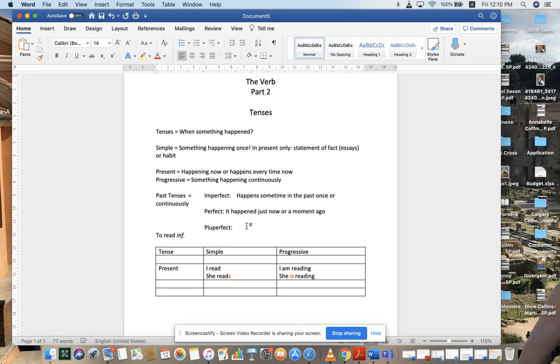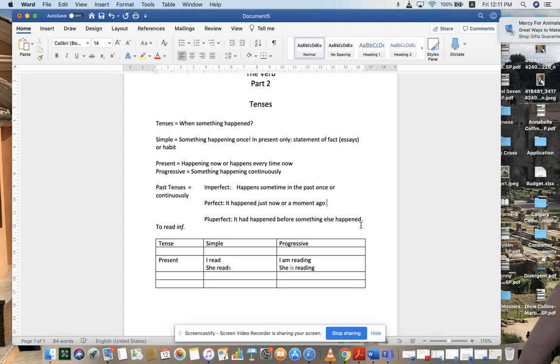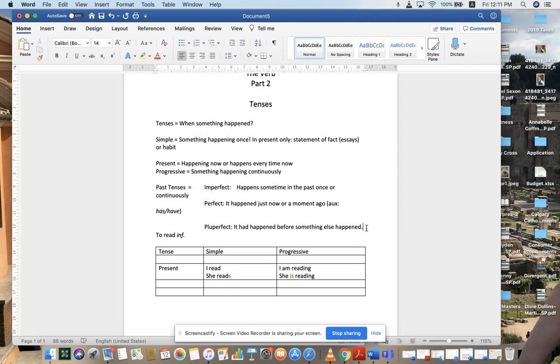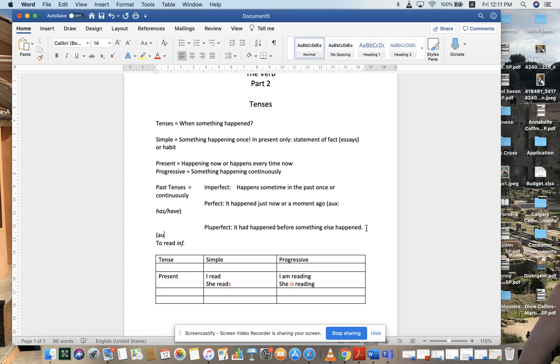A pluperfect is something that had happened before something else happened in the past. So it tells us a sequence of tenses. What you've got to remember about the perfect is that it will have the auxiliary verb has or have, and the pluperfect will have the auxiliary verb had.